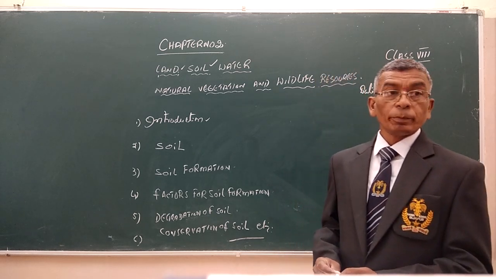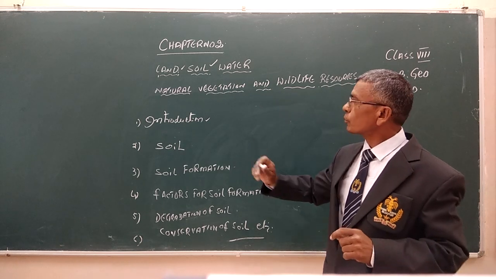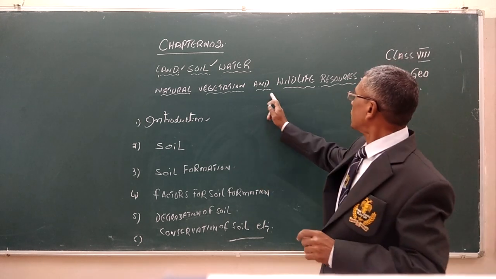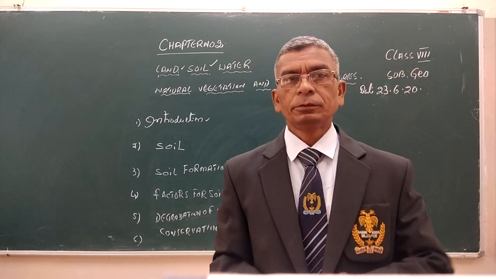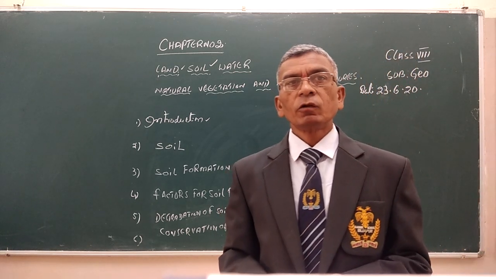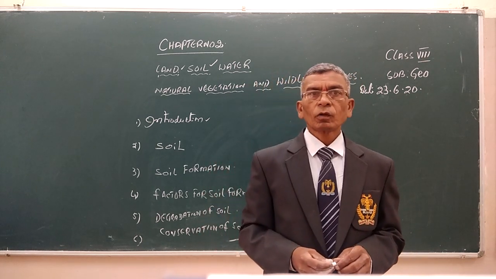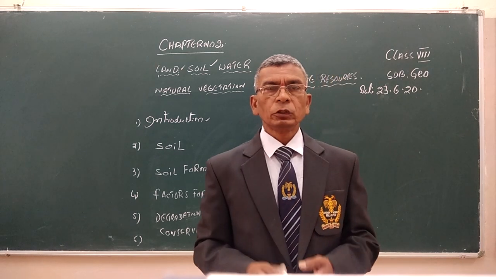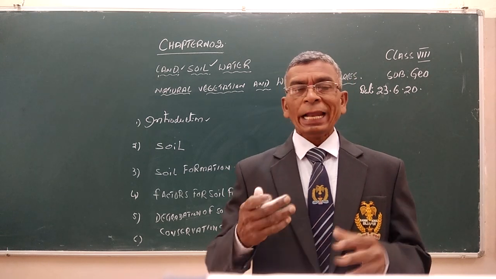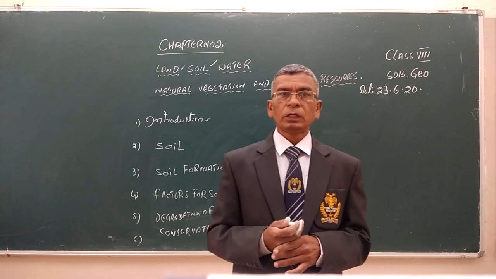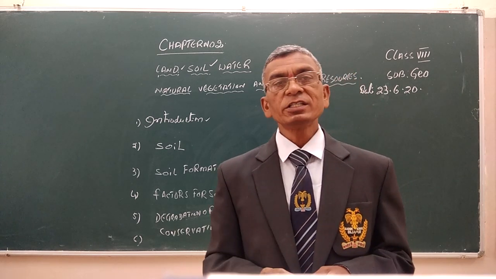We'll continue with the previous chapter, that is land, soil, water, natural vegetation and wildlife resources. We have discussed about land. In the previous class, we discussed the importance of land, how land is used in different ways, and land use patterns around the world according to climatic conditions,